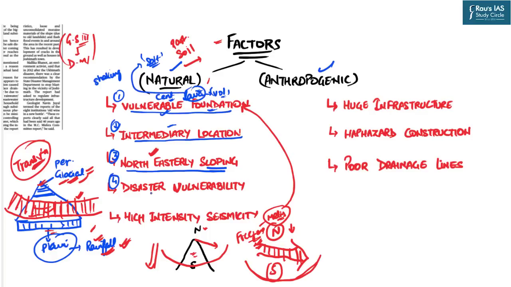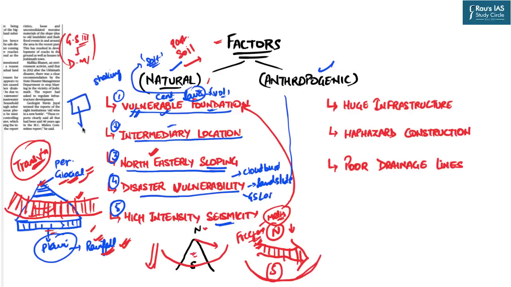The next reason is the disaster vulnerability. Now we all know that this region is particularly vulnerable to various types of disasters, for example cloudbursts, landslides, glacial lake outburst, floods, etc. and also high intensity earthquake. This town falls in high intensity seismic zones, right? So these are certain natural factors which ultimately have shaken the vulnerable foundation on which this town was located, and therefore this town basically has sunk.